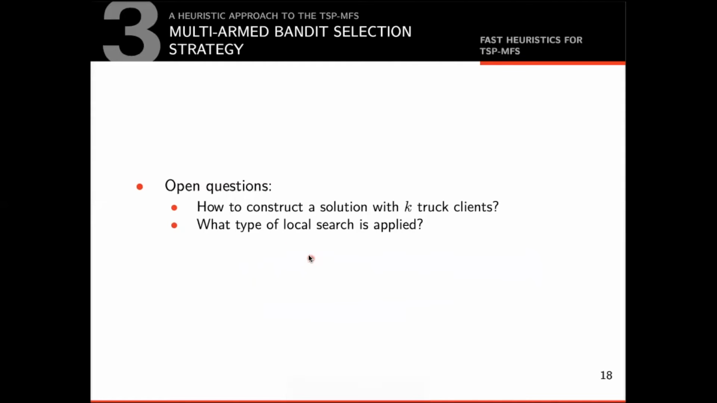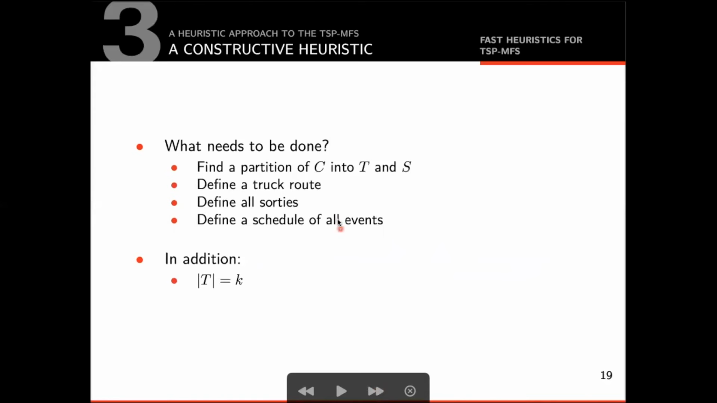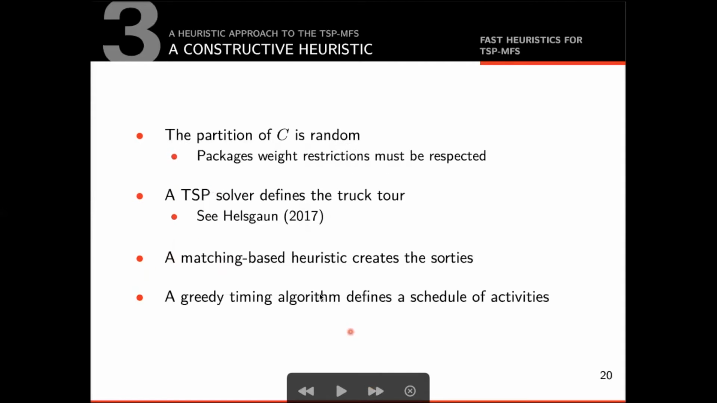In the last few slides, we assumed the existence of a method to construct solutions with k truck clients for a given value of k. We also assumed the existence of a local search. In the next sections, we will explain both of these components. First, let's see how to construct a solution with k truck clients. As we saw earlier, we need to find the partition of the clients into truck clients and drone clients. We define the truck route and the sorties, and define the schedule of all events. Here, we also have the additional restriction that the number of truck clients must be equal to k.